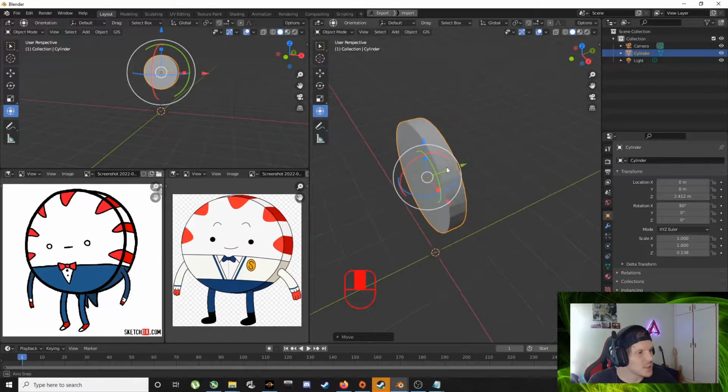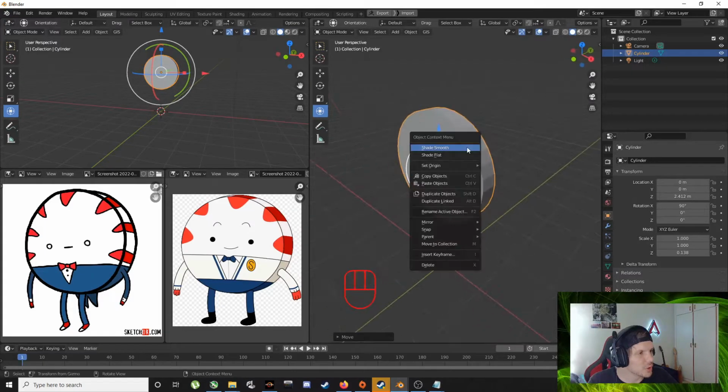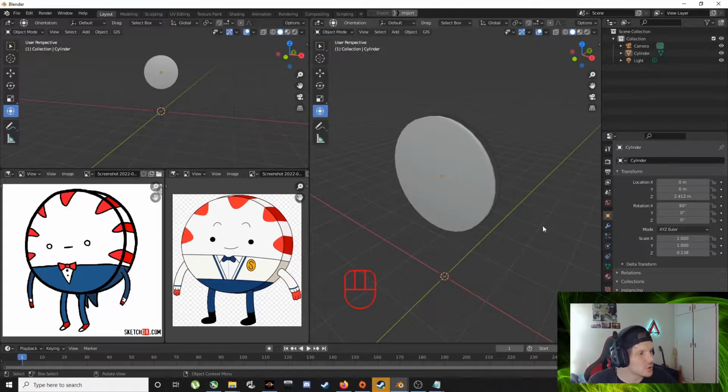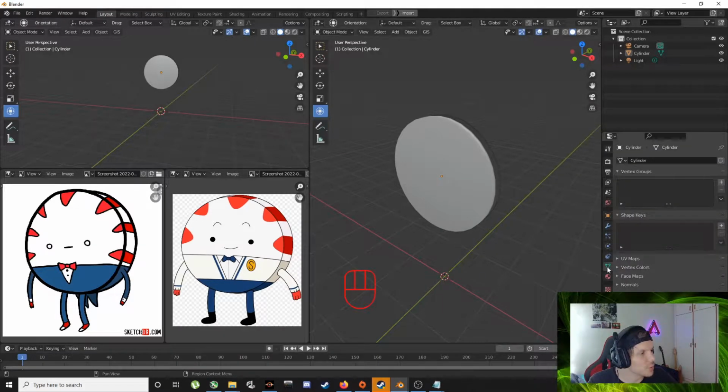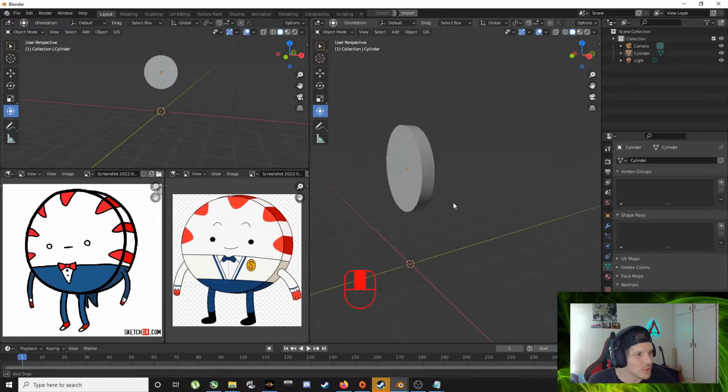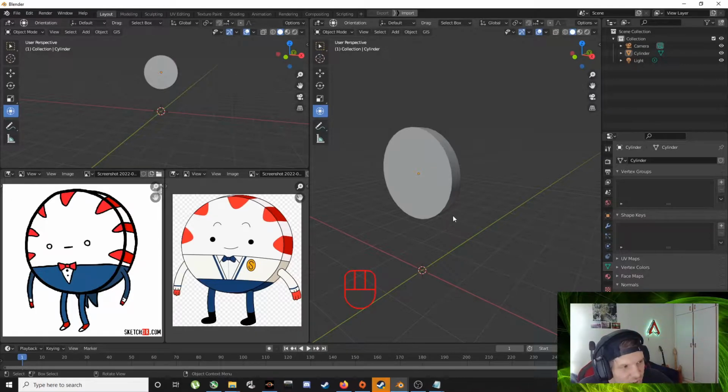And now to see these ugly line transitions, we're gonna go right click, shade smooth, but that looks all weird. So click on this little button, object properties, normals, auto smooth. Boom, sorted. Now let's just quickly do the arms and legs so we can get to the fun part, which will be the texture painting.